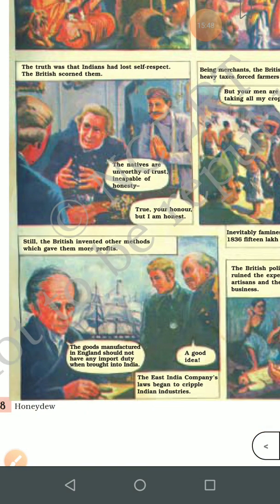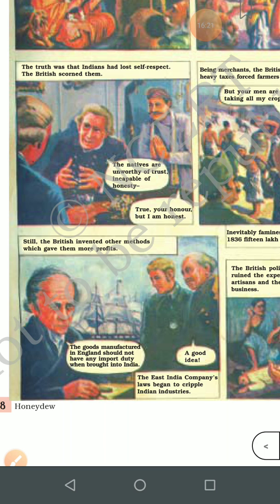Still, the British invented other methods which gave them more profit. Now children, they were not satisfied with this also. They started other methods so that they could take more and more money, more and more profits from our poor people of India. The goods manufactured in England should not have any import duty when brought into India. Now children, earlier the Indians used to impose heavy duty on the goods brought from England to India, and this way the Indian people used to have trade benefit.